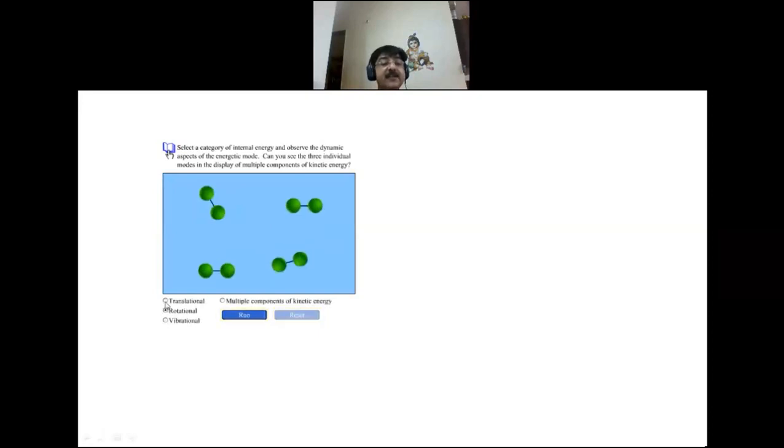Rotational energy. Let us take translational energy. What is translational energy? Motion of any particle in a straight line path is due to translational motion.